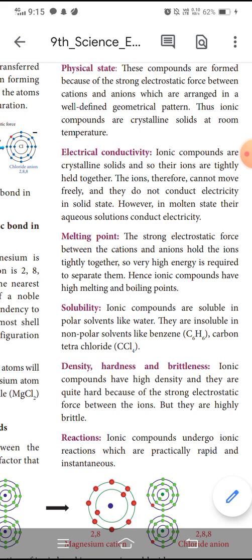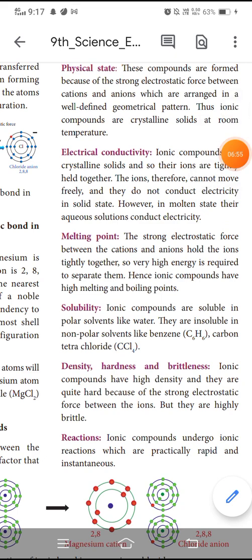Now look at the non-polar solvent. A non-polar solvent contains bonds between atoms with a small or similar electronegativity difference. In a polar solvent there are partial positive and negative charges, but in a non-polar solvent there are not. So ionic compounds are soluble in polar solvents and insoluble in non-polar solvents. Are you clear?